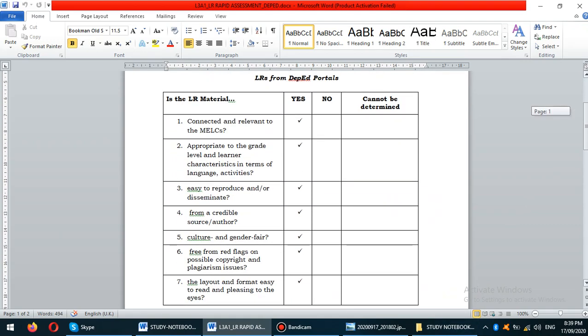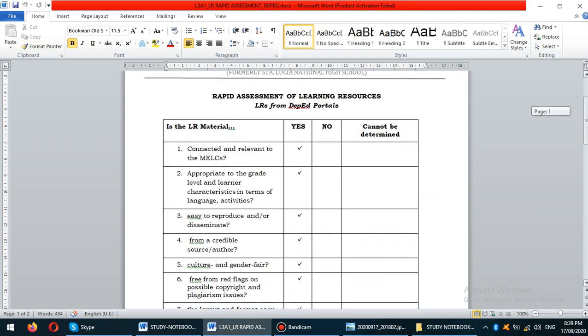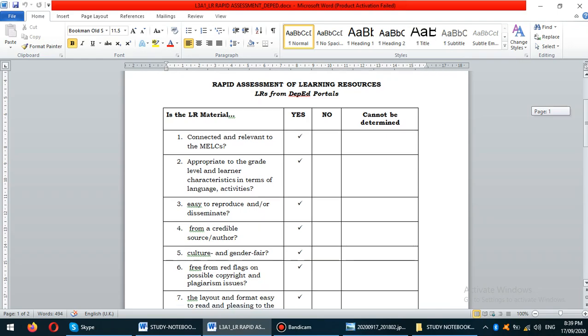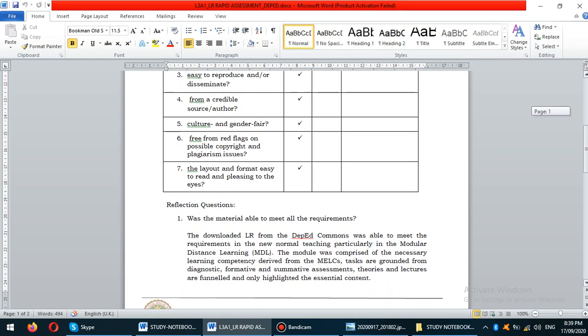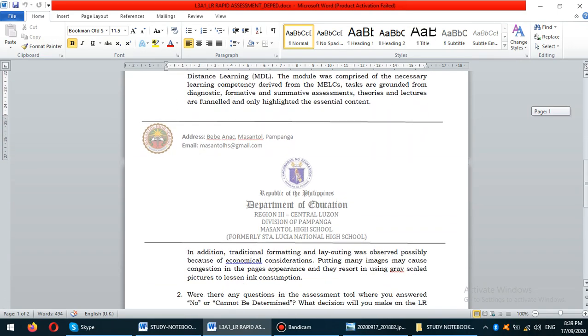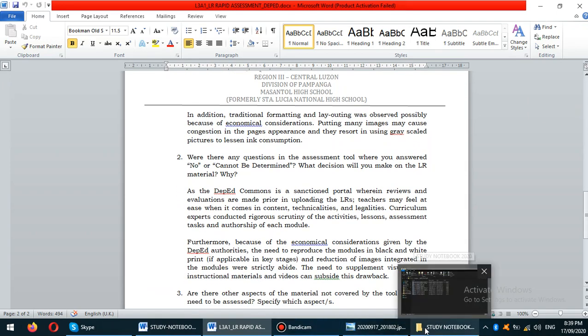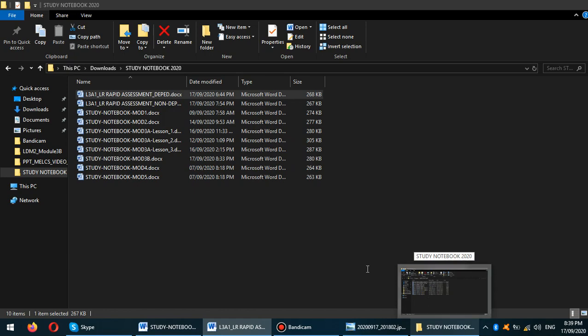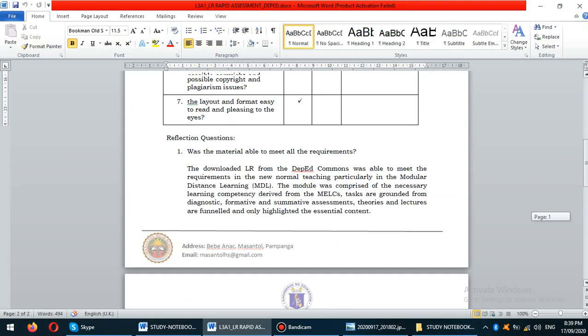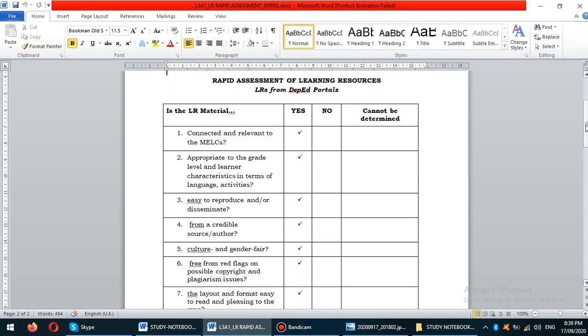Once again, let us browse. The first part would be the rapid assessment of learning resources, LRs for DepEd portals, and the reflection questions. And I also have here the non-DepEd, but actually for non-DepEd the difference between them would be here.